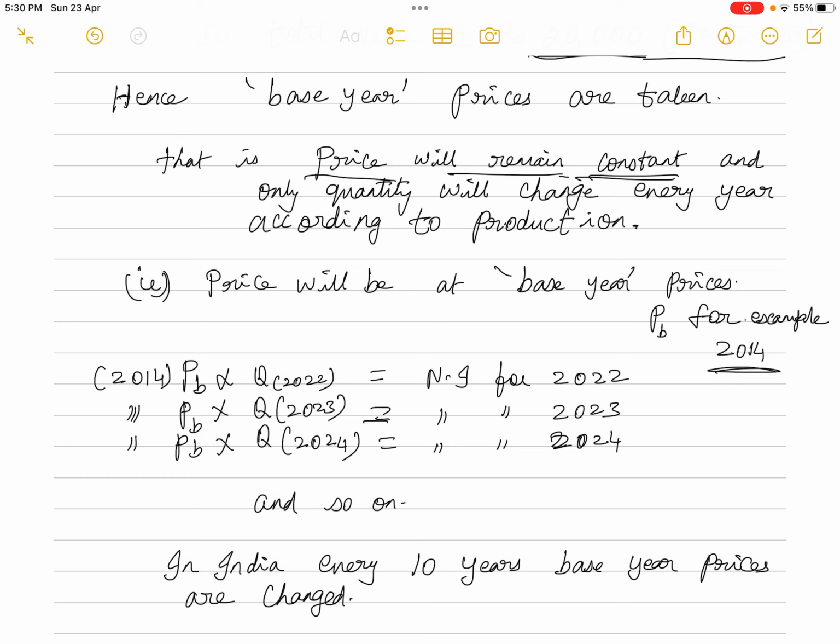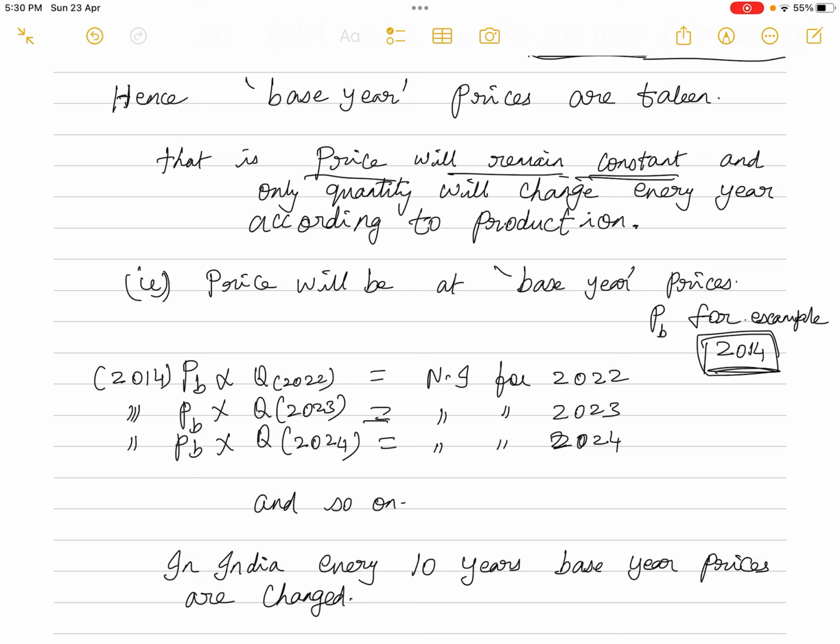Whatever price was prevailing in 2014 is taken as the base year price, and for all the other years that price will remain the same. Only the quantity produced in 2015, 2016, 17, 22, 23, 24 will change, P into Q, isn't it? The price will remain whatever it was in the base year, 2014, and the quantity produced will keep on changing.